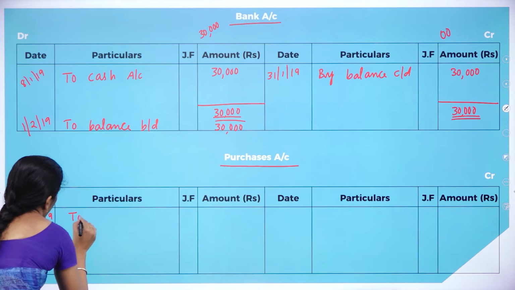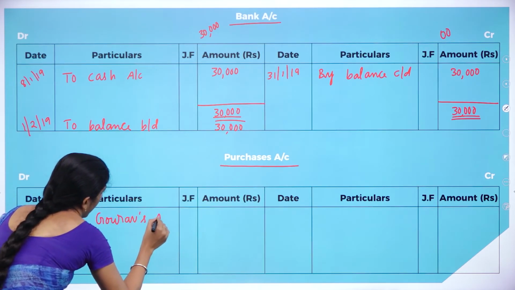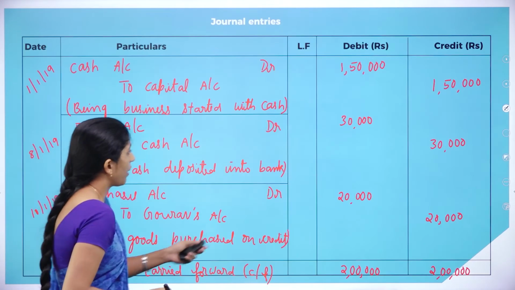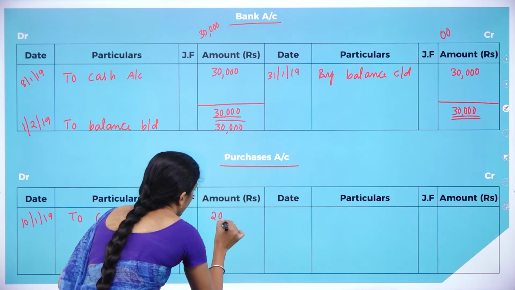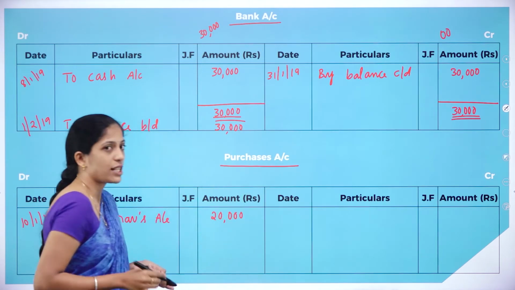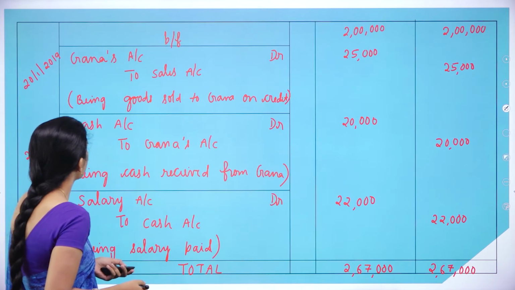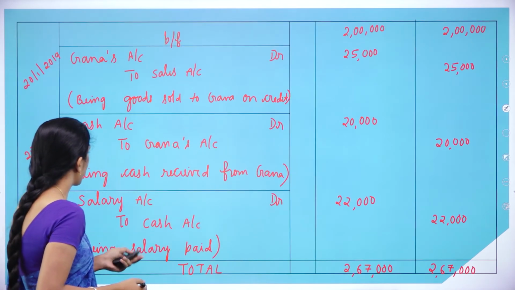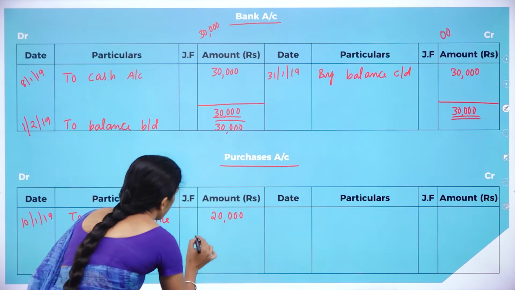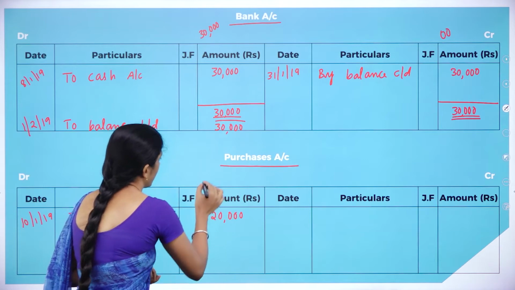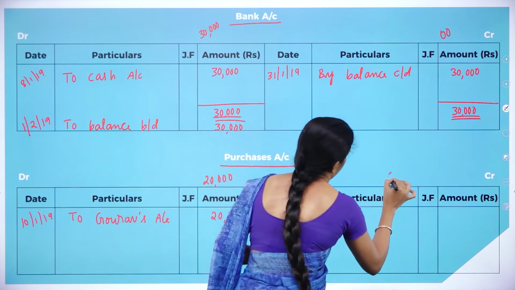10/1/2019 to Gaurav's account. What is the amount? The amount is 20,000. Now we shall see whether there is any other purchases account. We have recorded this, and there is no other purchases account. So what do you have to do? You have to balance. Since the debit side is more, it is a debit balance. The debit side is how much? 20,000, whereas the credit side is 0.